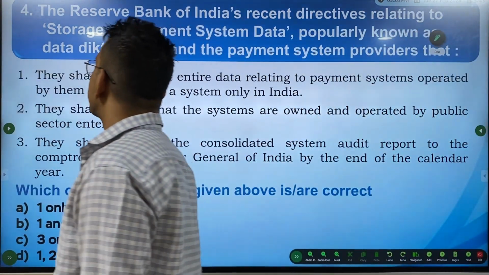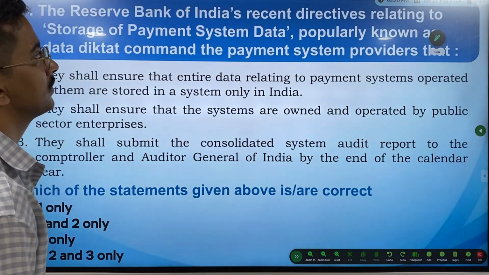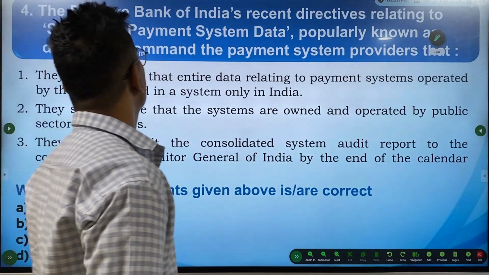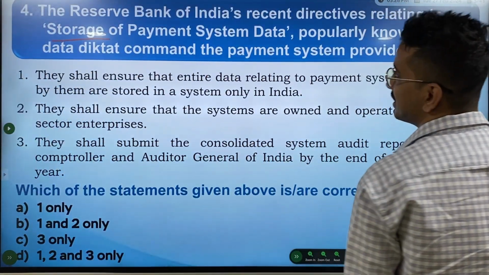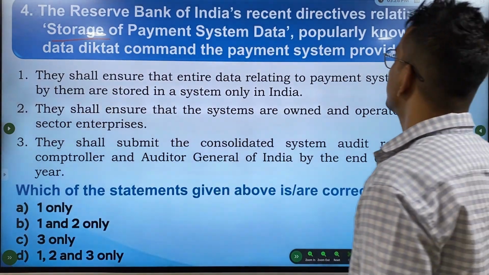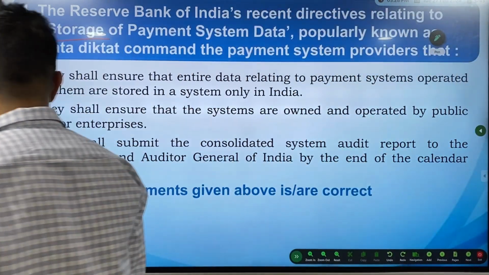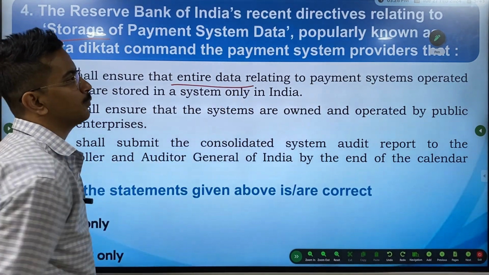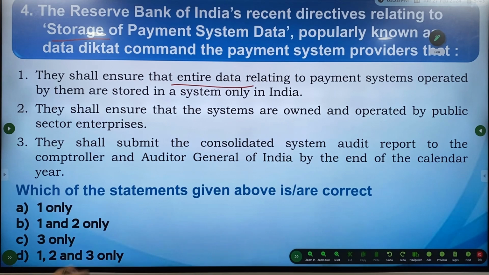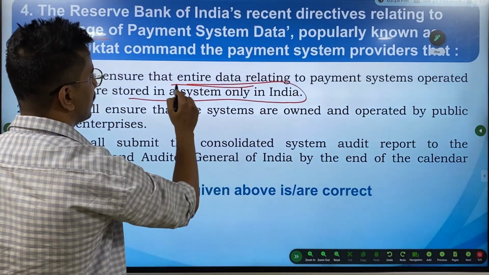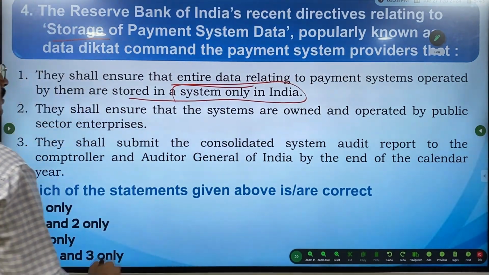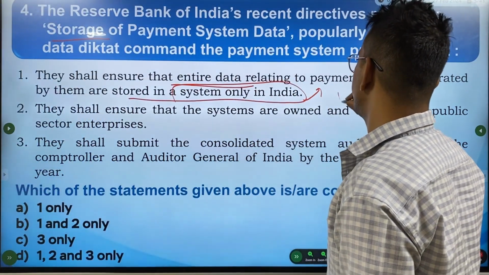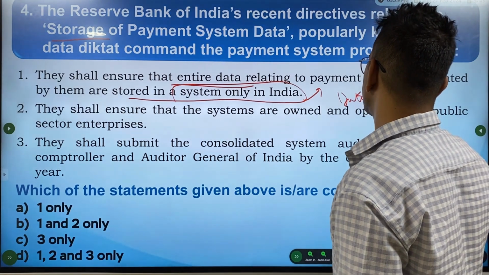Next, the Reserve Bank of India's recent directive relating to storage of payment system data, popularly known as data diktat. The payment system provider shall ensure that the entire data relating to payment systems operated by them are stored only in a system in India. So this is right. Recently we have also seen the data protection law which also talks about this.